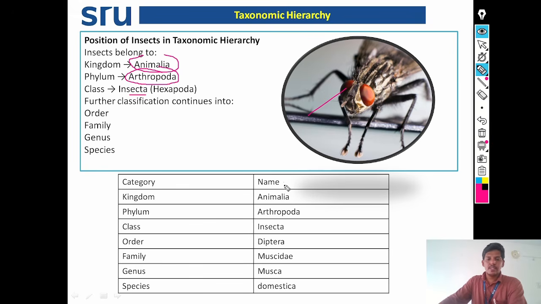This housefly belongs to the kingdom Animalia, phylum Arthropoda, class Insecta, order Diptera, meaning they possess only 2 wings. Not 2 pairs, they possess only 2 wings. That is, 4 wings are not there in houseflies. The hind wings are reduced. We call their hind wings the halteres. Family Muscidae, its genus is Musca and species is domestica.